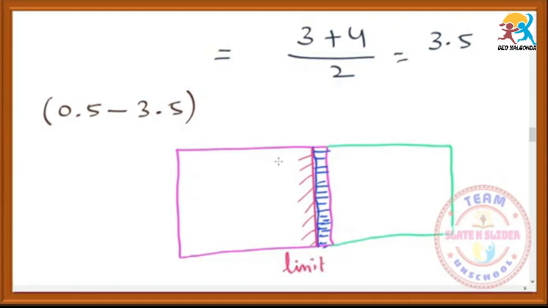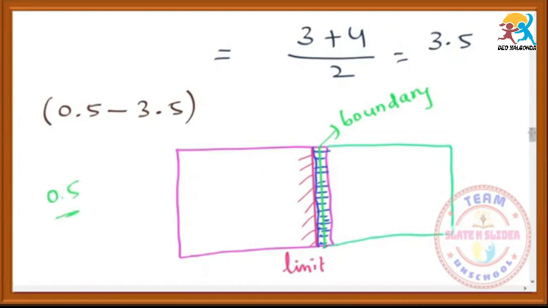And the boundary: in our registration papers, our place will be up to half of this wall. It is the boundary. That is the difference. The place which we can utilize is up to the limit, and the place up to which we are the owners will be half of the wall. That's why half will be the boundary. So most of the time the limit and the boundary have a difference of only 0.5.